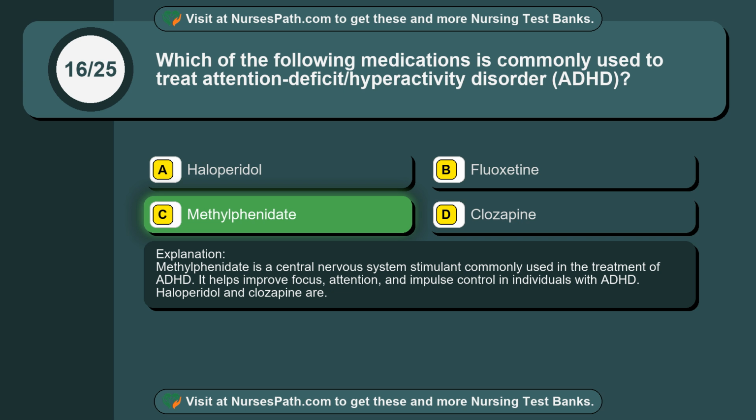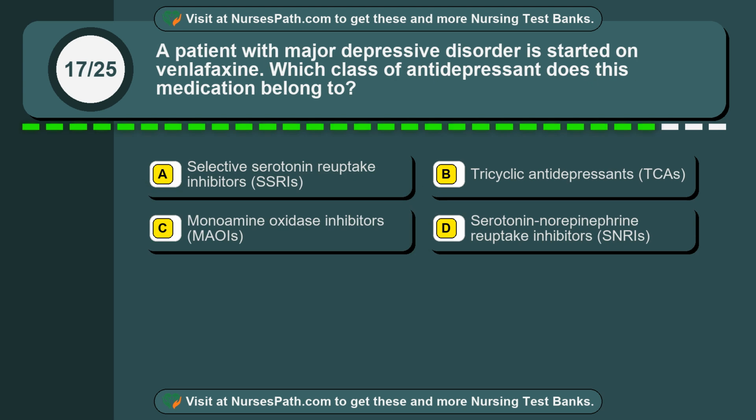Haloperidol and clozapine are. Question 17. A patient with major depressive disorder is started on venlafaxine. Which class of antidepressant does this medication belong to? Option A. Selective serotonin reuptake inhibitors, SSRIs. Option B. Tricyclic antidepressants, TCAs. Option C. Monoamine oxidase inhibitors, MAOIs. Option D.